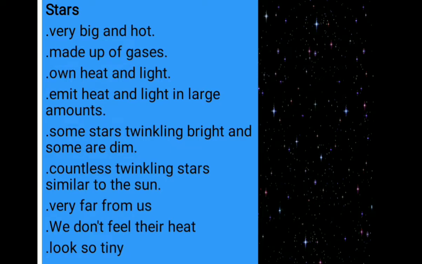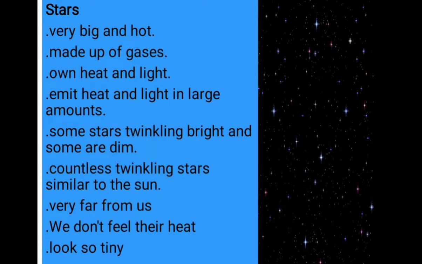They have their own heat and light. For example, the sun has its own heat and light. They emit heat and light in large amounts. So we can produce electricity from solar energy. That's why we are using solar light and so on.